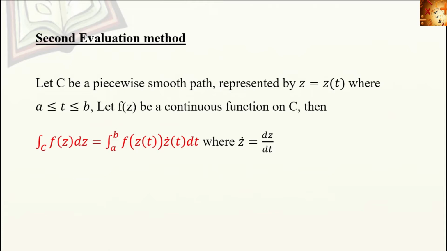So the integral depends on the given piecewise smooth path. Therefore, the second evaluation method is integral over C f of z dz is equal to integral a to b f of z of t into z dot of t dt, where z dot is equal to dz by dt.